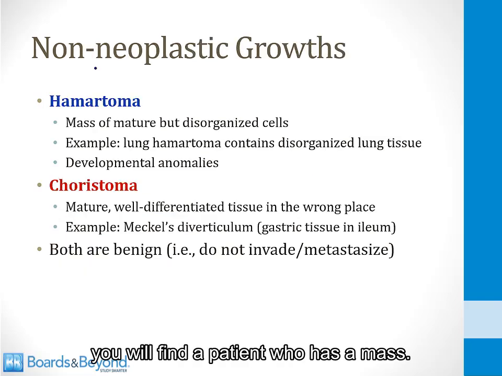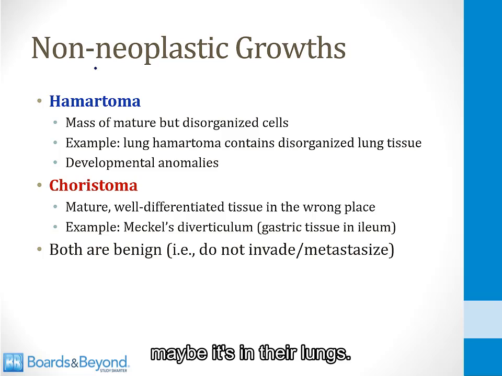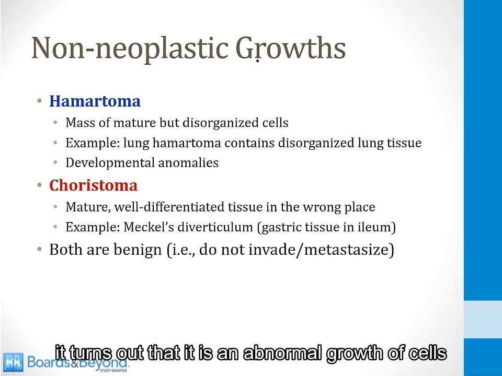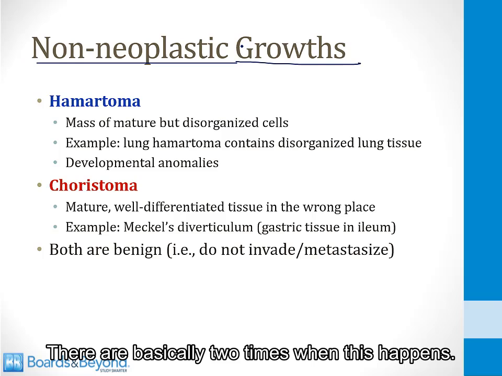Every once in a while, you will find a patient who has a mass. Maybe it's a mass in their abdomen, maybe it's in their lungs. And when the mass is biopsied, it turns out that it is an abnormal growth of cells, but it is not neoplastic. There are basically 2 times when this happens.